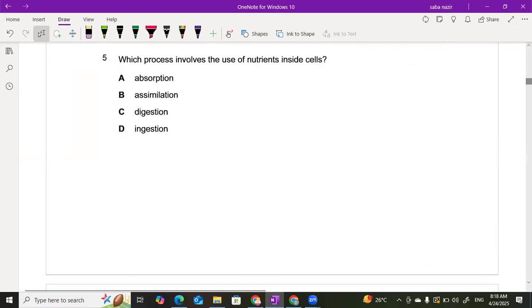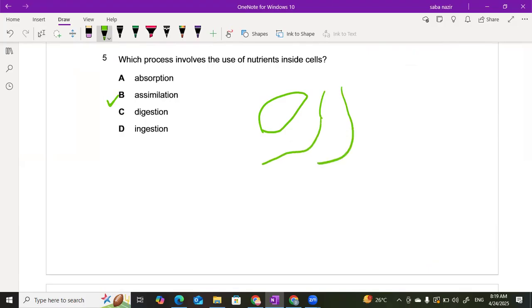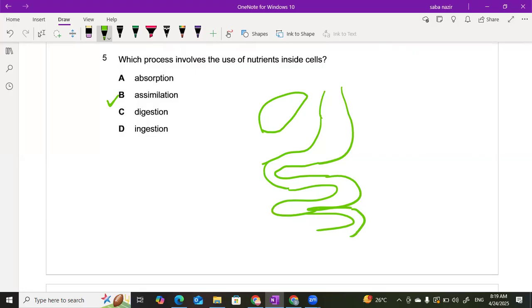Which process is involved in the use of nutrients inside the cell? So it is actually assimilation. This is your liver, and this is your intestine, right?